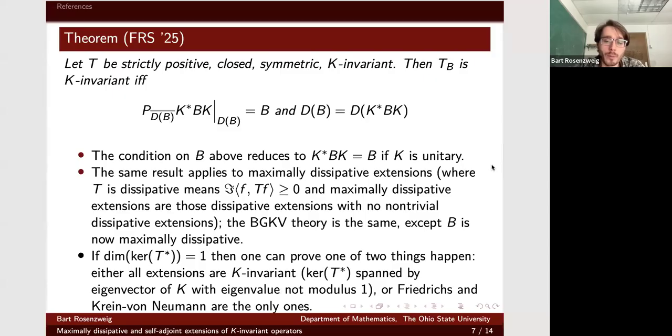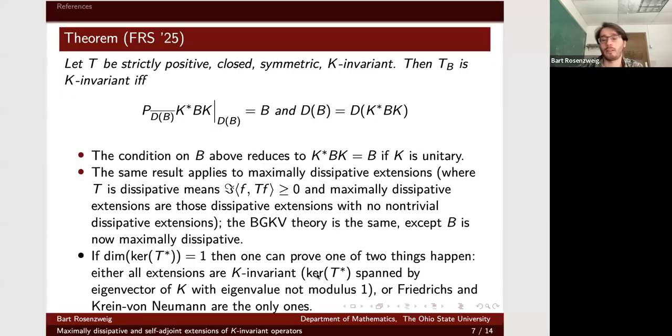Okay, and under some nice conditions, we can actually prove something like what we had in that other example, this nice either-or type of thing. In particular, if the kernel of the adjoint of T is one-dimensional, then we show that one of two things happens.